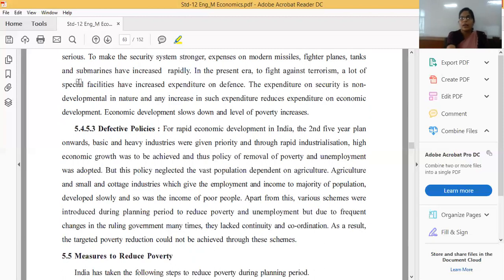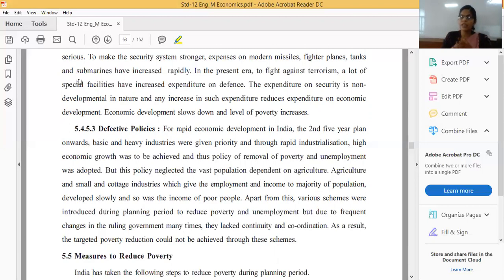A person who depends on the agriculture sector, in that sector marginal productivity may be zero. And employment and income for the majority of the population developed slowly, and so the income of poor people is very low.